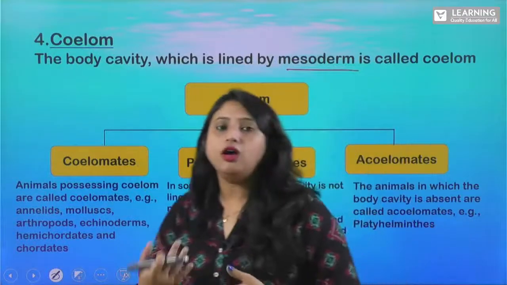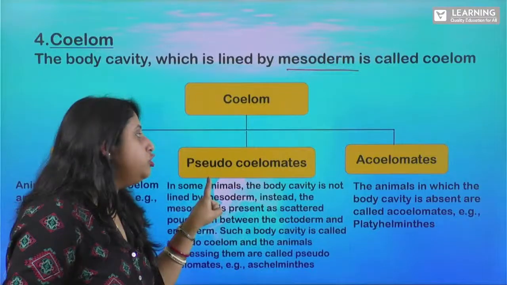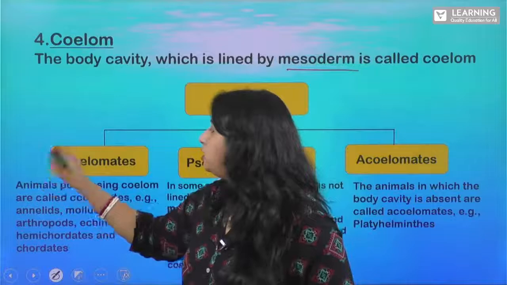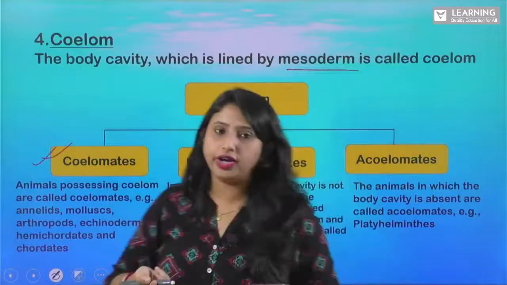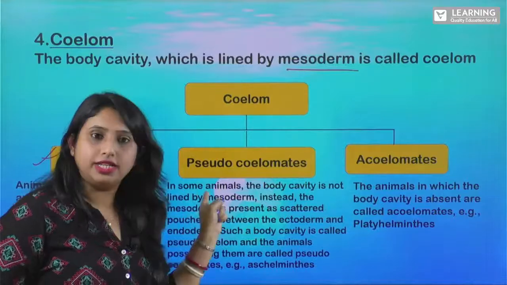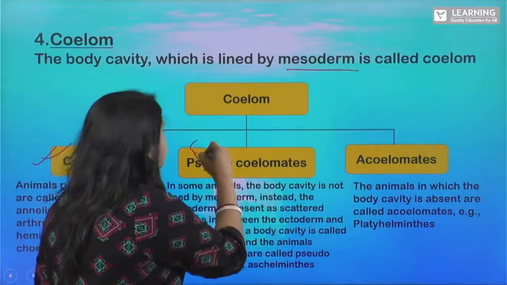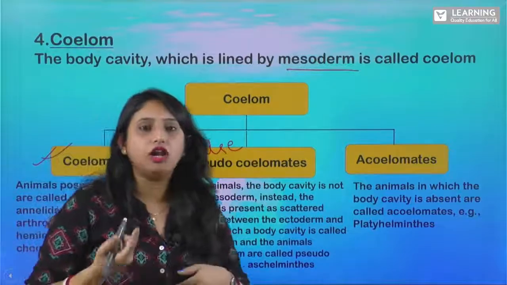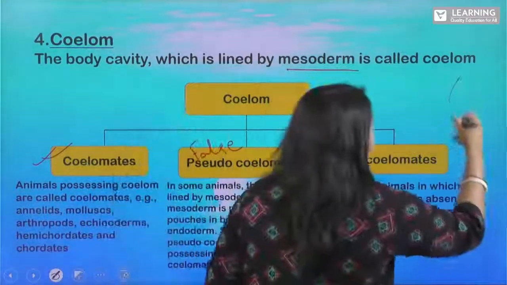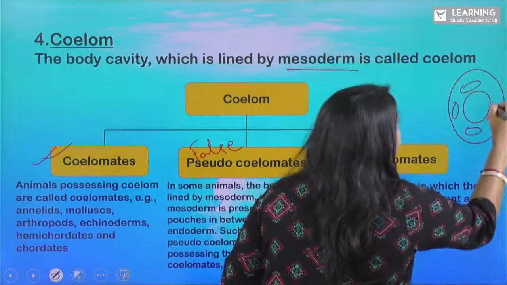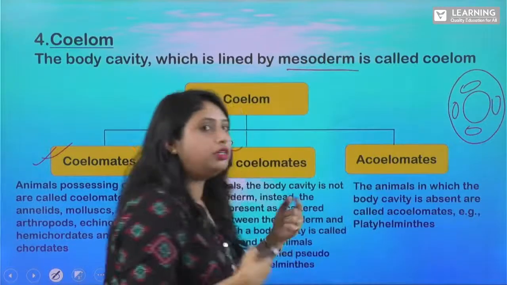Is that clear? Now what do I mean by this pseudo? Always remember, pseudo means false. So they have got this coelom, but they have got this false coelom. So they have got false coeloms. So how are the coeloms packed? In their case, when you look into the structure, the coeloms are packed like pouches. I will show you the diagram in the next slide.